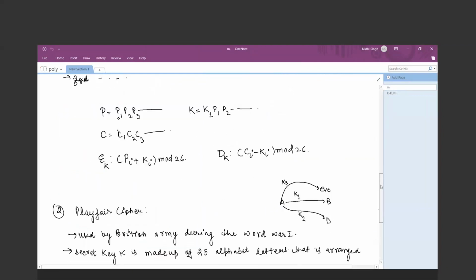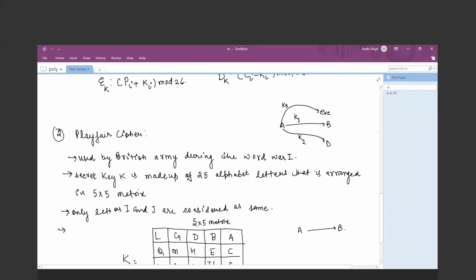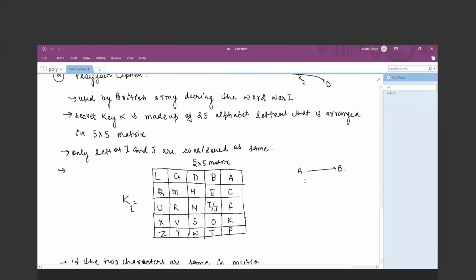So what happened in the Playfair cipher? The Playfair cipher was used by the British Army during World War I, and the secret key is made up of 25 alphabet characters. Why 25? Because the characters I and J are considered the same, and you have to arrange your 25 alphabet characters in order to make the key. So you have to arrange it into a 5 cross 5 matrix, in which letters I and J are considered the same.